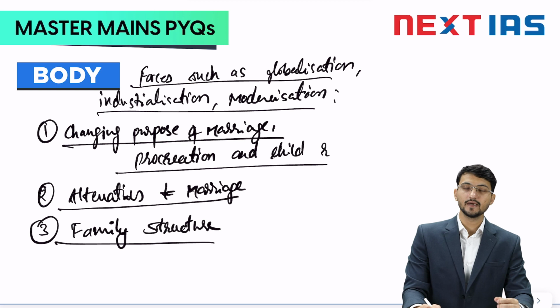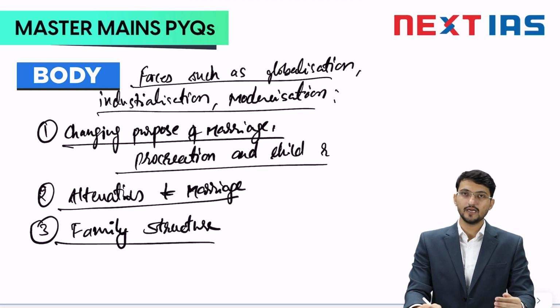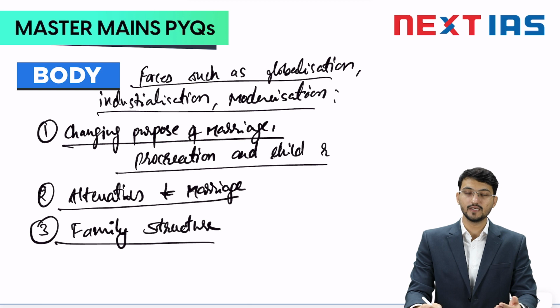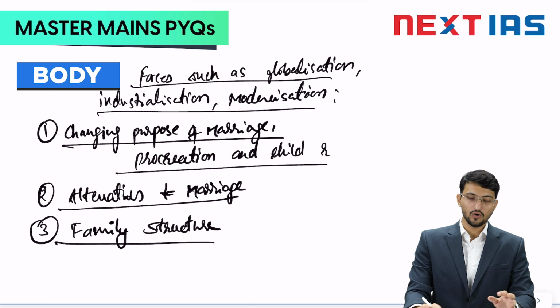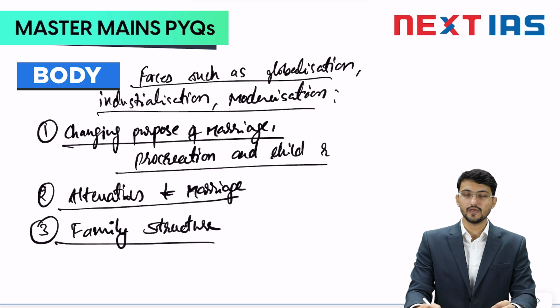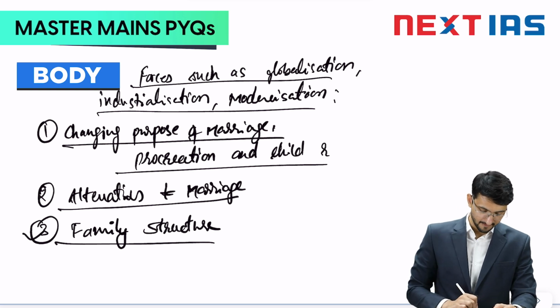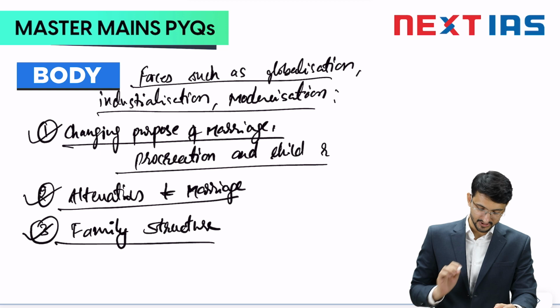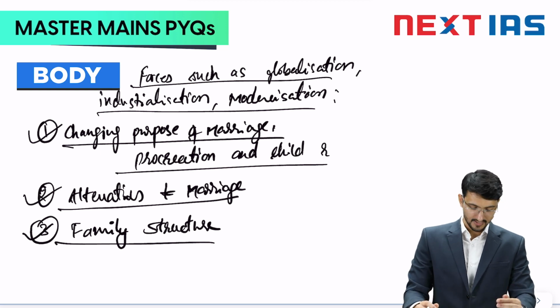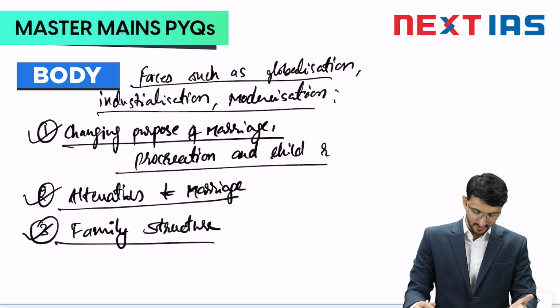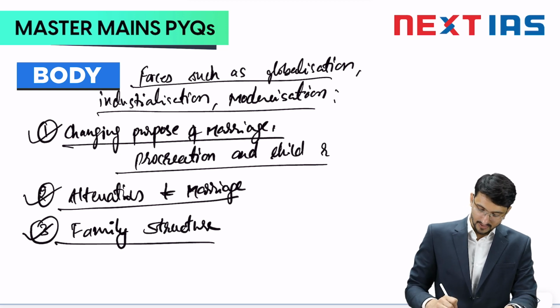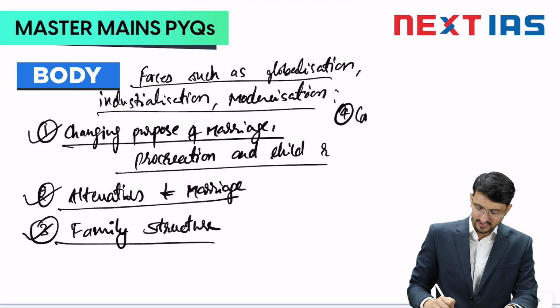So in these families, the traditional notion of marriage, that people are assigned duties and responsibilities in a skewed manner, has been diluted and people have equal responsibilities. Also, in nuclear families, the social and economic interdependence between different partners has been lost. Okay, so this way you can discuss the family structure. So far we have discussed the changing purpose of marriage, two things, then this alternative to marriage, then family structure. Now let me talk about the commercialization aspect.